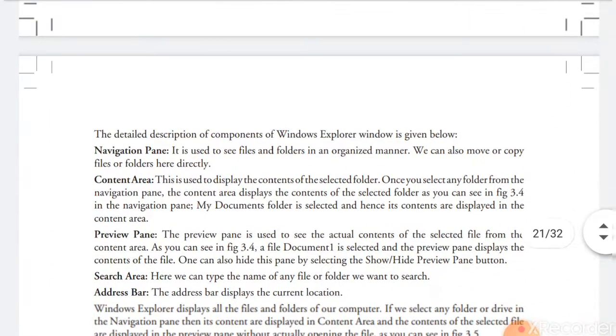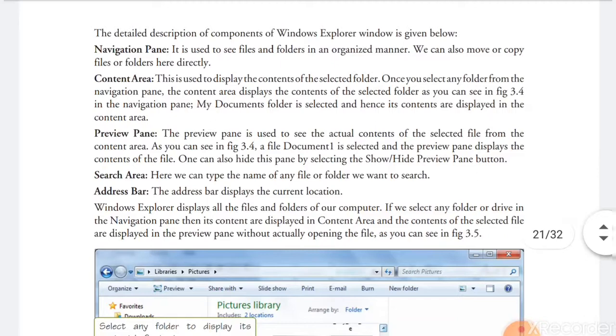Now, the same things that we have explained, what is navigation pane, content pane, preview pane, search area, address bar, those details are written here. Once again I want to explain it. Navigation pane is used to see the files and folders in an organized manner.